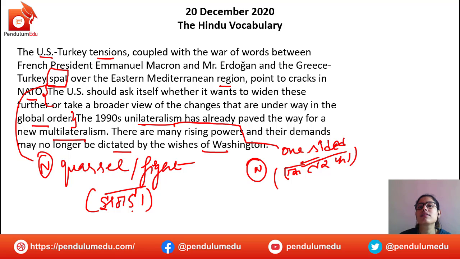And this is the entire article that I wish to discuss with you guys for today. And these were the vocabulary words that I wish to share with you.